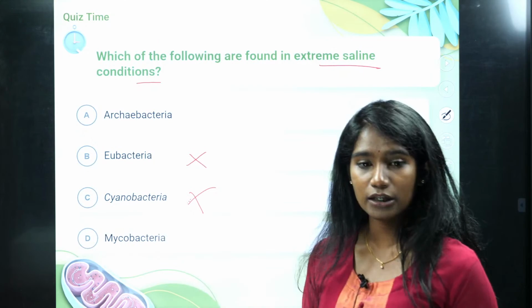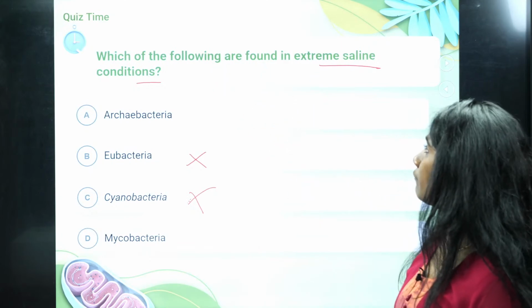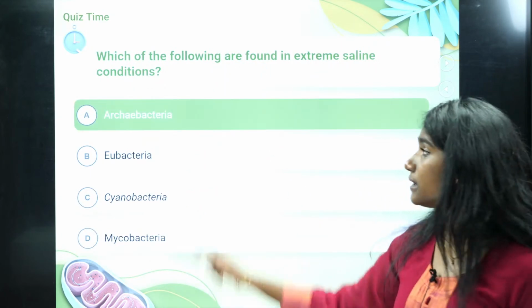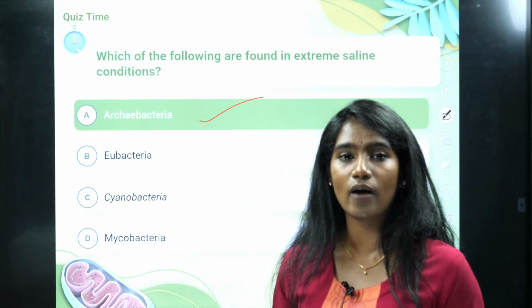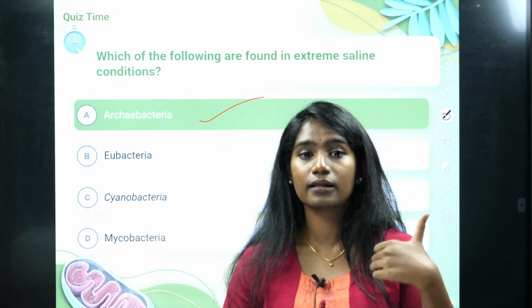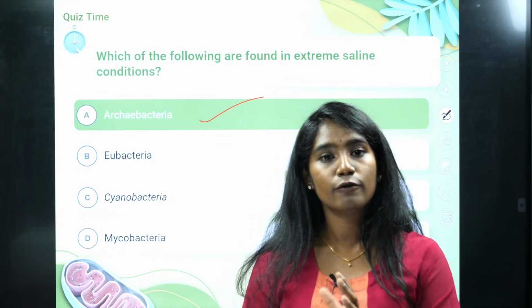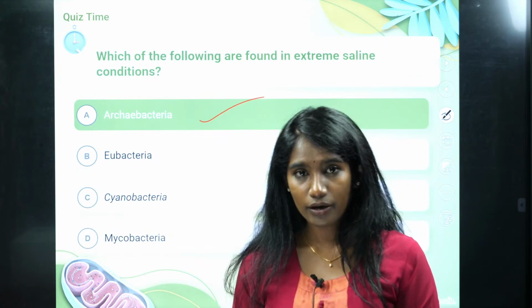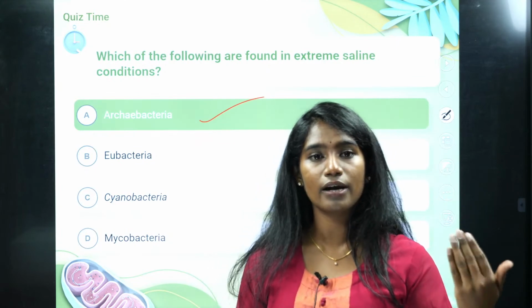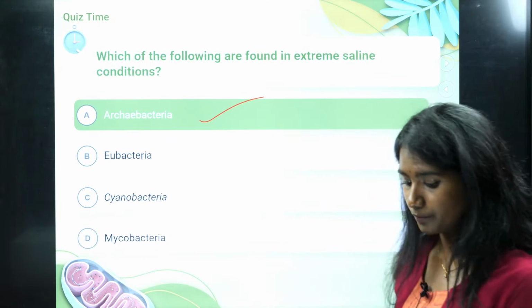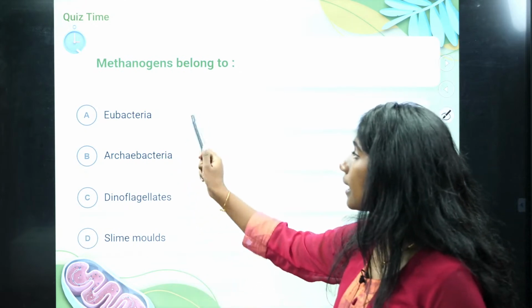What about your mycobacteria and what about your archaebacteria? Which of the following are found in extreme saline condition? It is archaebacteria. I told you again, archaebacteria can resist extreme condition. Why? The main reason is the cell membrane has got a special type of lipid. That lipid reduces the cellular fluidity. Along with that, the cell wall is very rigid, and the cell wall lacks peptidoglycan. That is the reason.